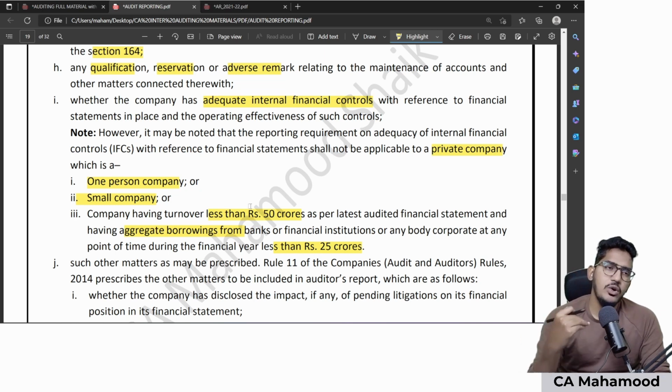Now, if you are conducting the audit of such a company which is coming under this exemption, what will you do? I will mention the same fact that my client company is not required to implement internal financial controls at all. So the reporting requirement does not apply. This fact you have to mention.